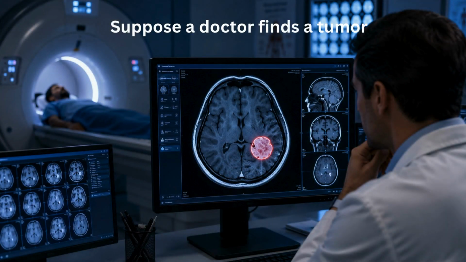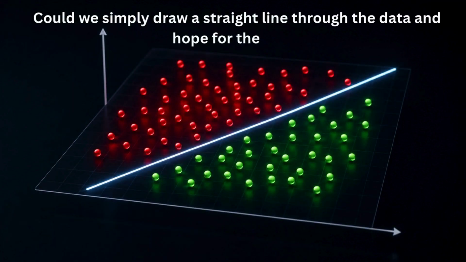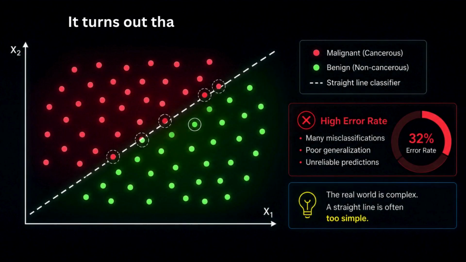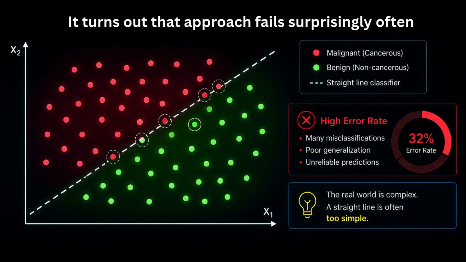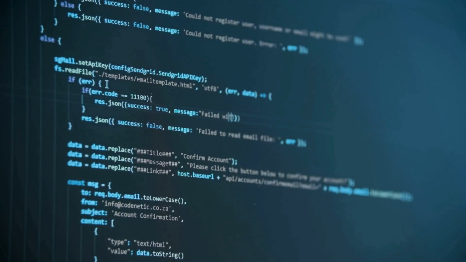Suppose a doctor finds a tumor. How can a machine decide whether it's benign or malignant? Could we simply draw a straight line through the data and hope for the best? It turns out that approach fails surprisingly often. And solving that problem led to one of the most important algorithms in machine learning.